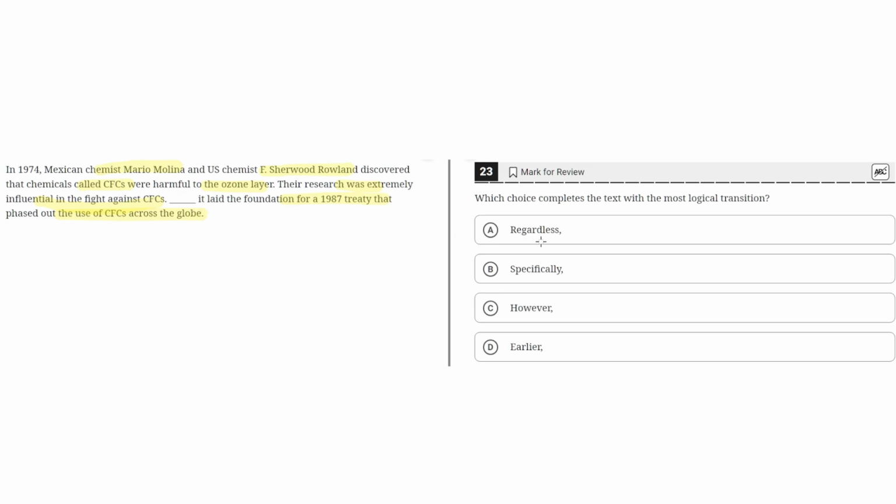So, A, regardless. This is incorrect because regardless highlights that there is a contrast between this third sentence and the sentences earlier. But this is not the case because the earlier sentences build up to this last sentence, where it highlights how the research was laying the foundation for a 1987 treaty. Therefore, A, regardless, is incorrect.